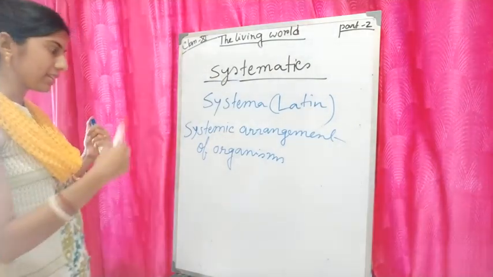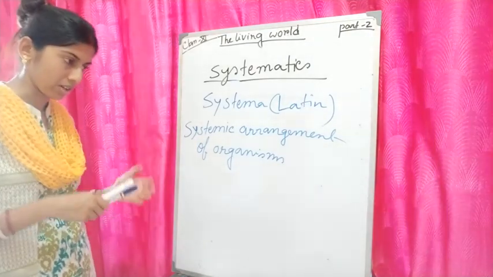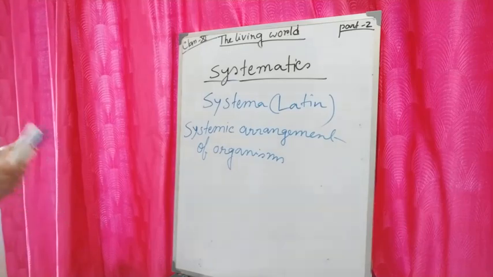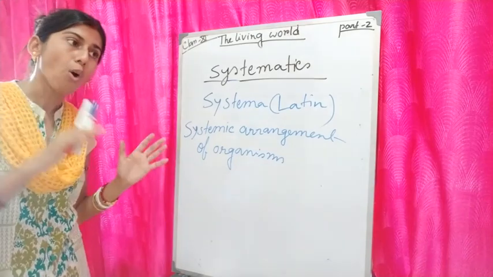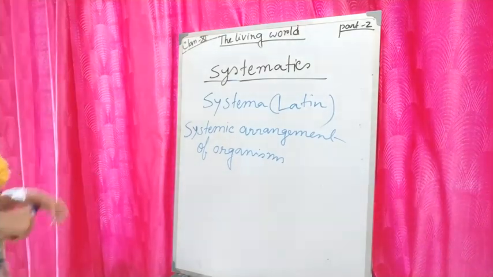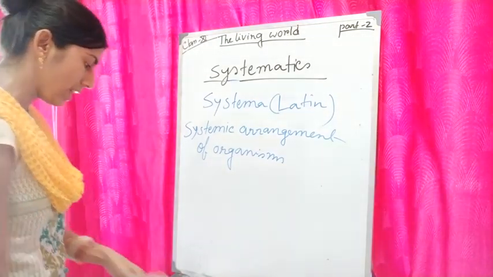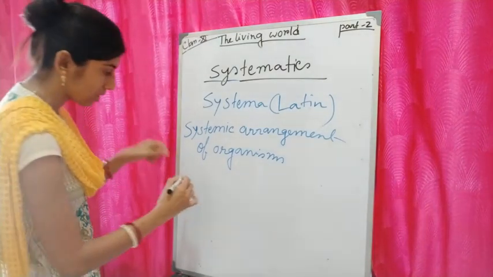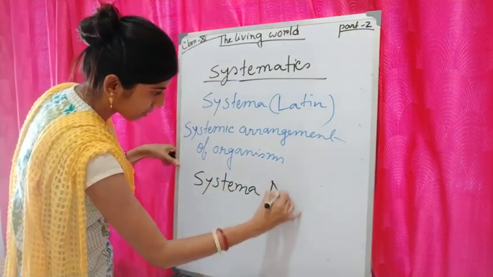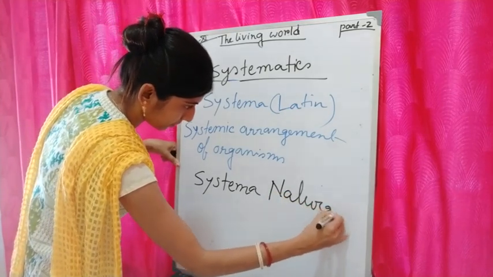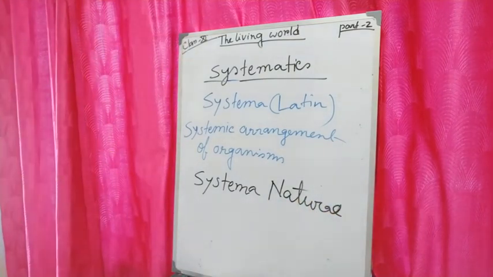So systematics is the scientific study of kinds and diversity of organisms and of any and all relationships among them. We need to know all the relationships of the organism. It was used by Linnaeus, who used that title in a publication called Systema Naturae.